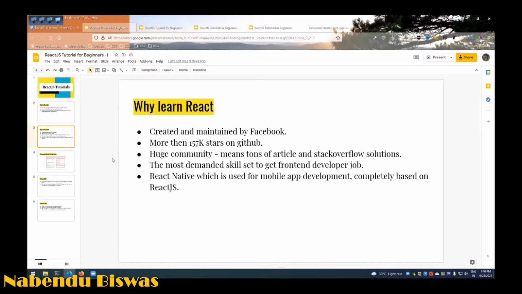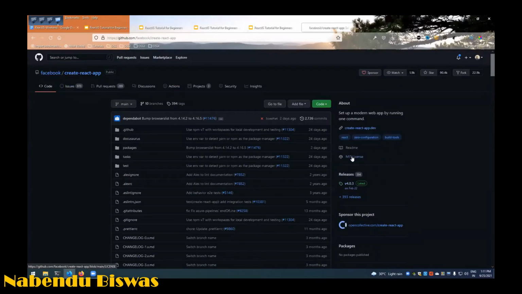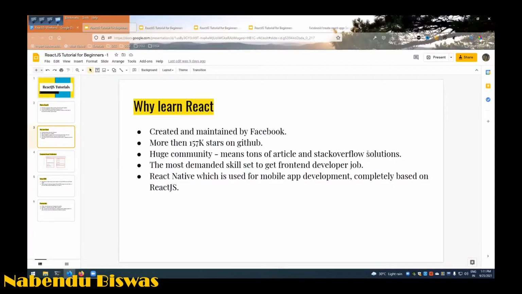So after that we'll learn why learn React.js. So it is created and maintained by Facebook, first thing, and it has more than 157k stars on GitHub. I think that might have changed. Let's see, it is 90.4k. Okay, no, this is create-react-app. There is a different one for React. Then let's not go there.